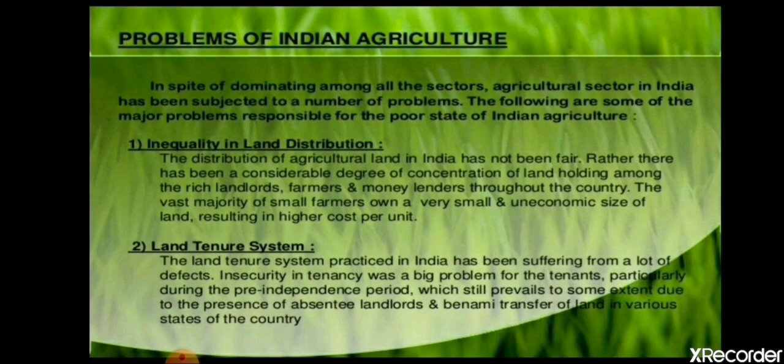So in India there is unequal distribution of land, and that is also a reason for the problems and the lower production in Indian agriculture.